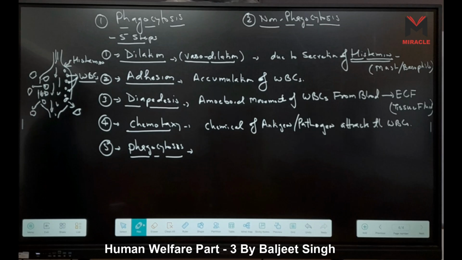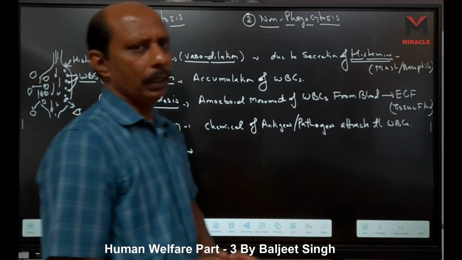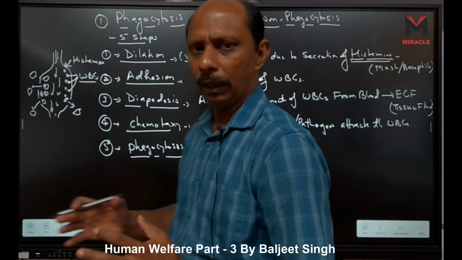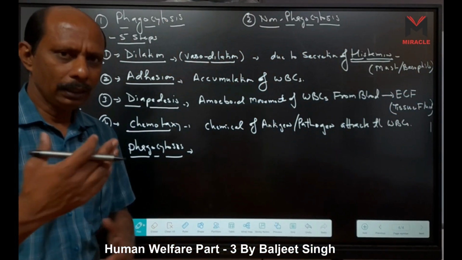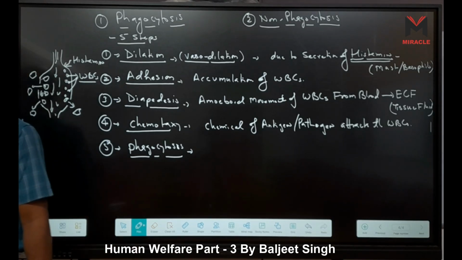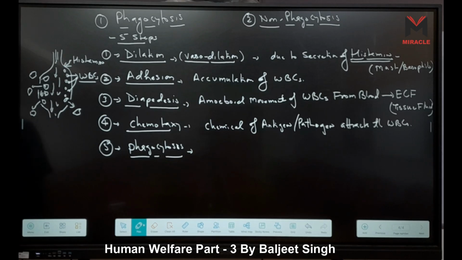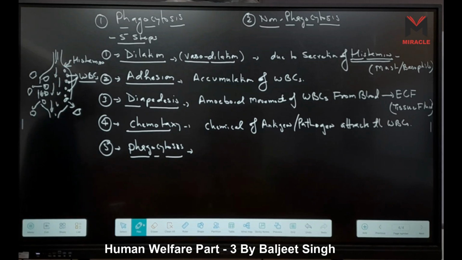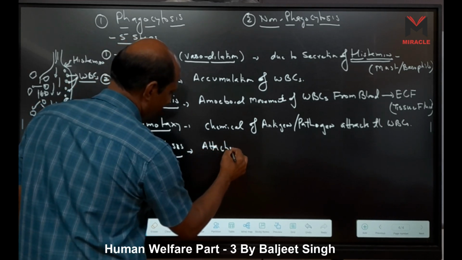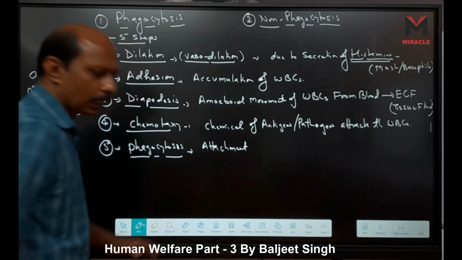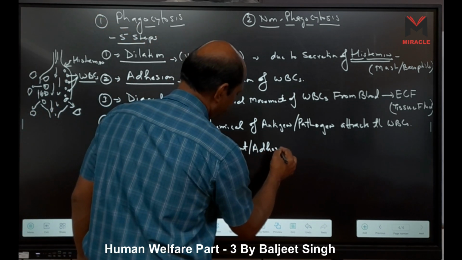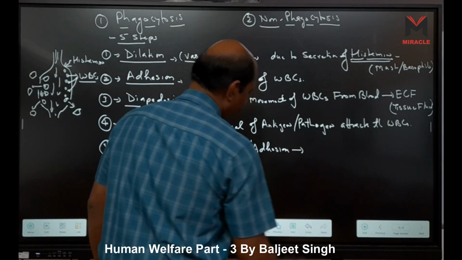Phagocytosis means we know here 3 steps are there. First, what happens? Attachment, adhesion we can say, then engulfing, and then digestion, right? So 3 things are there in phagocytosis, same as in amoeba, right? First is attachment. Attachment is also called adhesion. Then what happens?